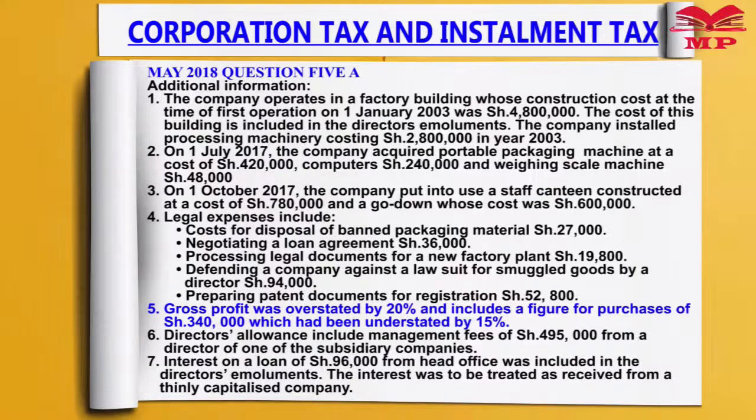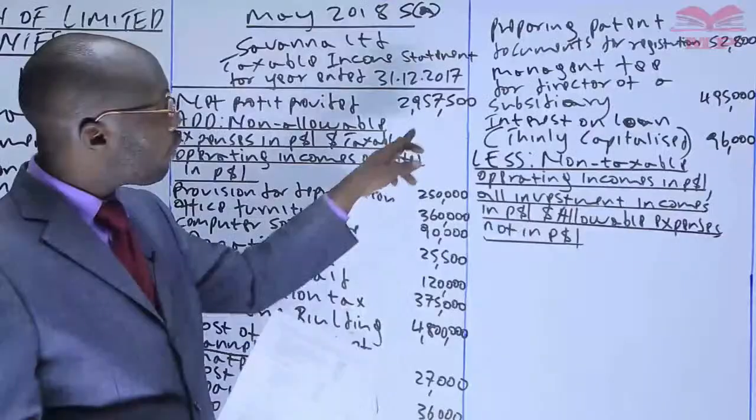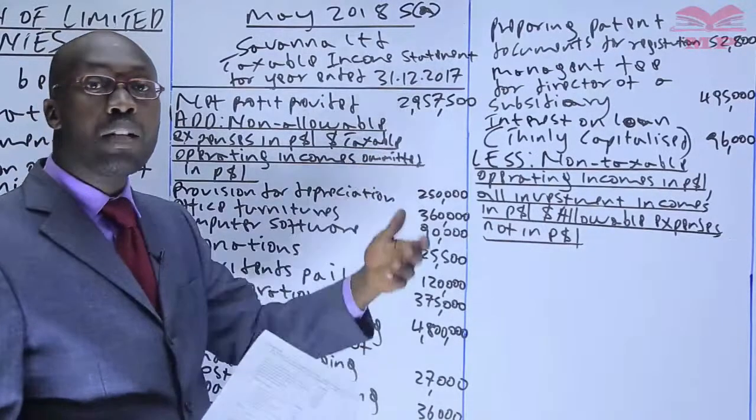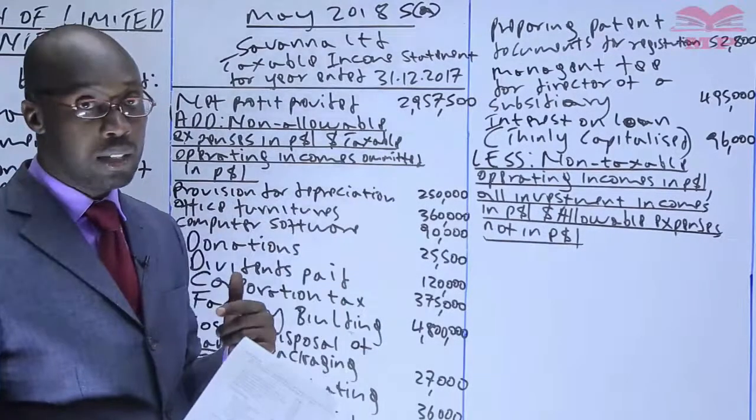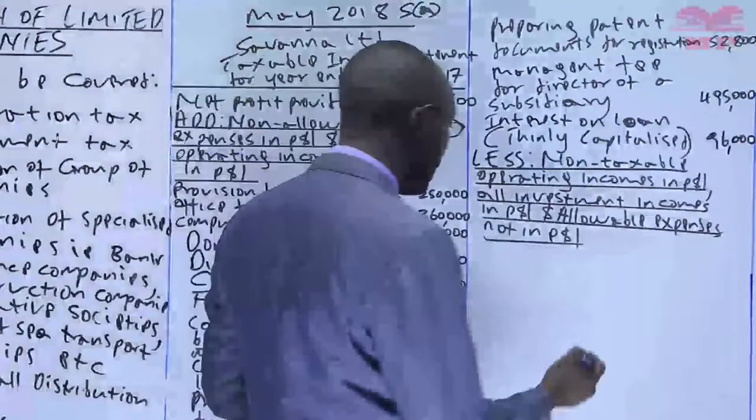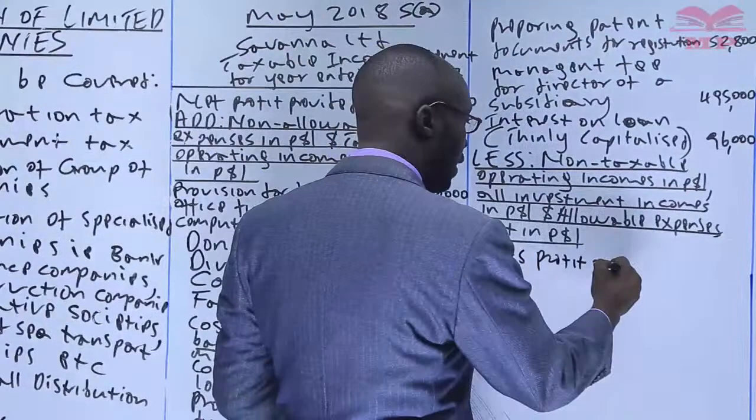However, there is additional information on it. Additional information number 5 says gross profit was overstated by 20% and included a figure for purchases of 340, which had been understated by 15%. And we saw that when you overstate the gross profit, the net profit down there becomes more. So this net profit here is overstated. So we need to deduct that overstatement of the net profit. So we come here and say gross profit overstated. The gross profit is 11,520.